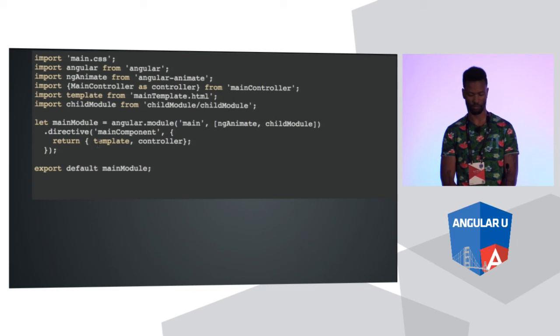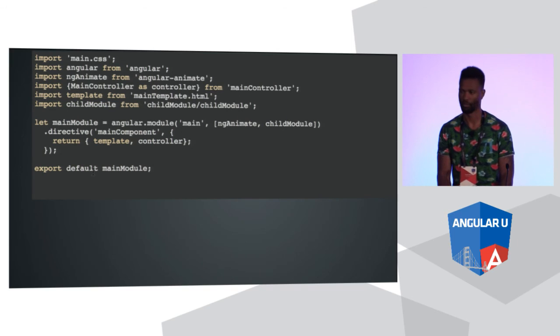And then down here, we just register our component. We have a template and we have a controller. That's it. So that spits out an object that has a template property whose value is template, and a controller property whose value is controller. That's the shortcut for that. It's pretty awesome, because they're both the same name. We have this template variable up here, and its property is called template, so we don't have to do the long form, and same thing with the controller right here. So controller: controller. And then we just export our main module.